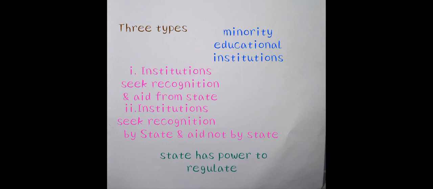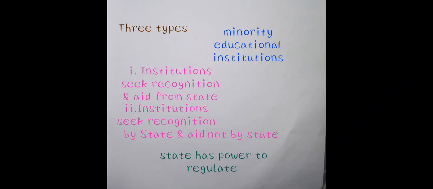The second one is institutions which got the recognition from the state but are not receiving the aid or funds from the state. This is the second type of educational institution.